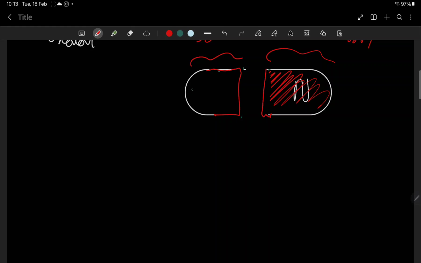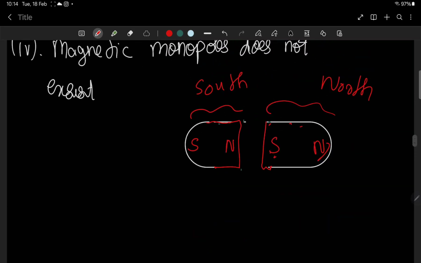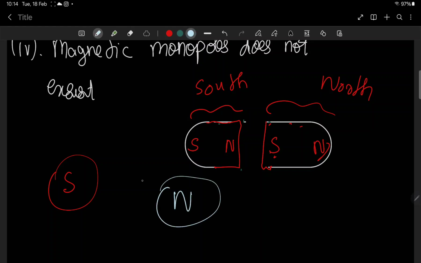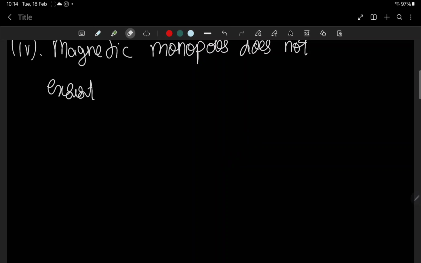That is, this side will have north and this side will have south. So this is what is going to happen when we cut a bar magnet. That's the reason why you can never see a south pole standing independently somewhere, or a north pole. This is impossible. That is, magnetic monopoles do not exist. Always a magnet exists as a north-south pair, or dipole, a magnetic dipole.